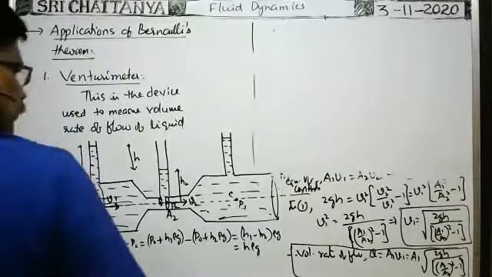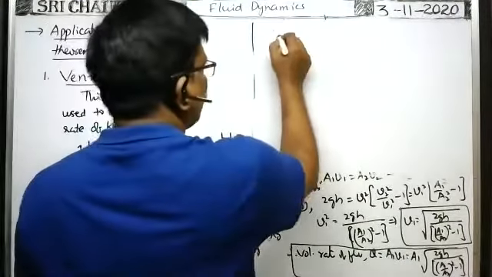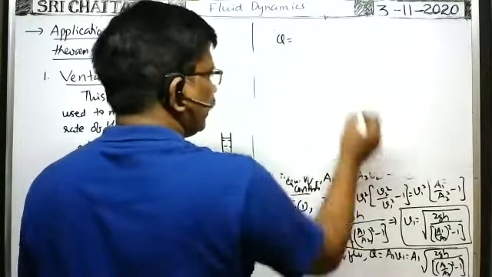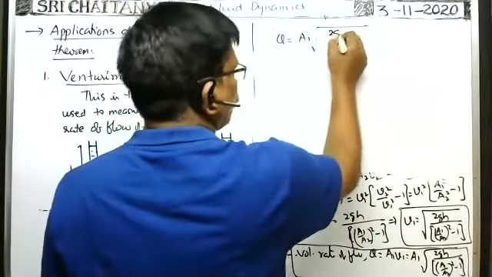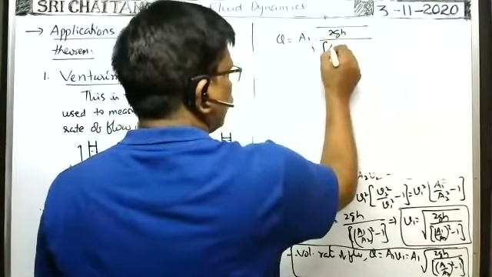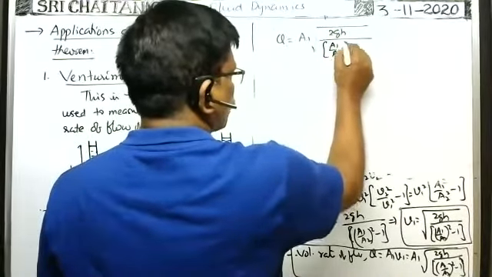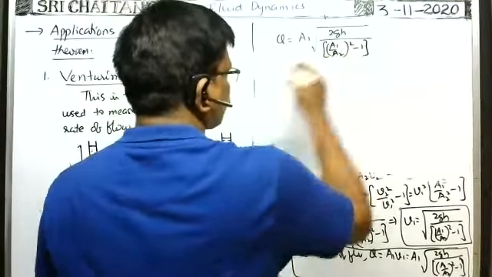Volume rate of flow Q is equal to A1 into the square root of 2ZH by (A1 by A2 whole square minus 1).